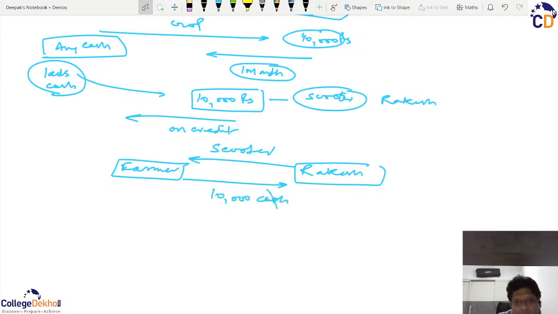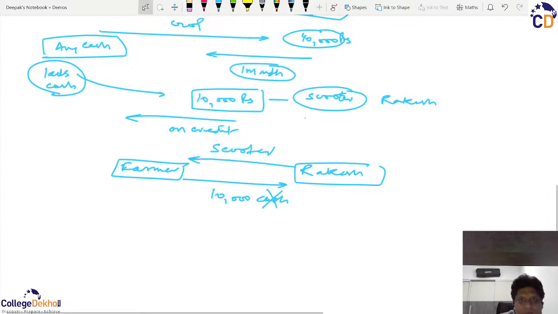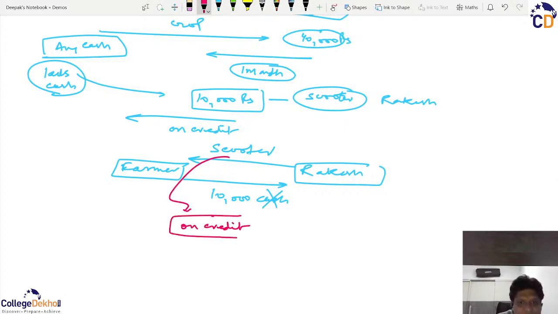But because he doesn't have the cash, what is happening is that he is buying this scooter on credit. Now this credit creates a sense of risk for the seller, that is Rakesh.